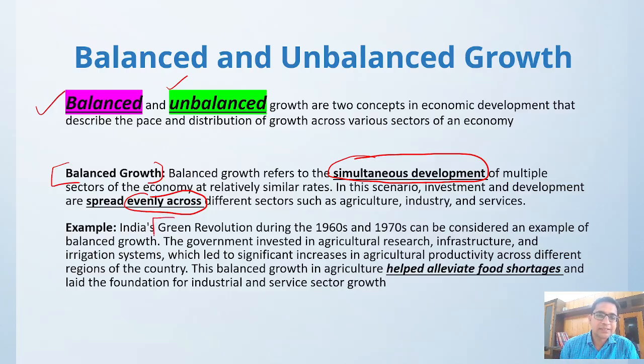One example is India's green revolution. That growth happened in the 1960s and 70s, and it spread. The green revolution happened at a particular place, but the fruits of the green revolution reached every part of the country, and it helped in alleviating the food shortage. So we call it balanced growth.